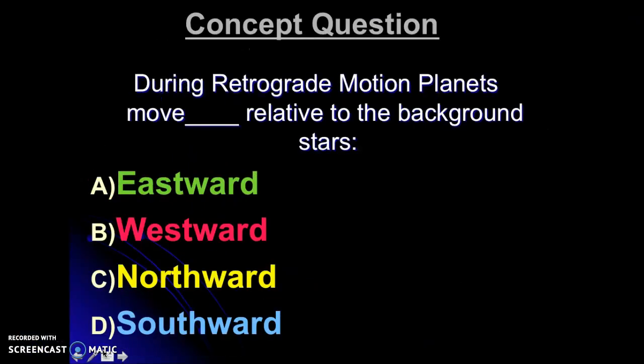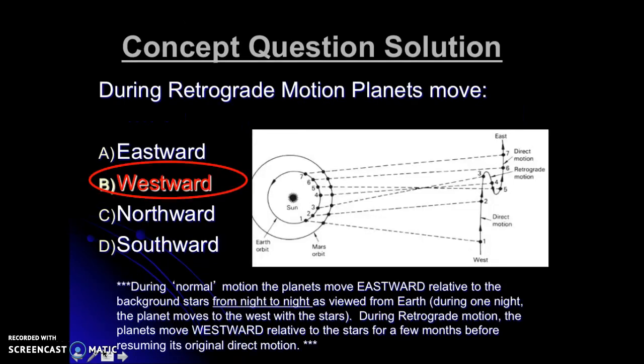Okay, so just to get your mind back into it, retrograde motion of the planets moves blank relative to the background stars. Take a moment, think about it, and then flip to the next slide. Okay, hopefully you said westward.